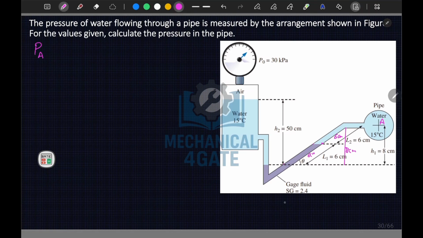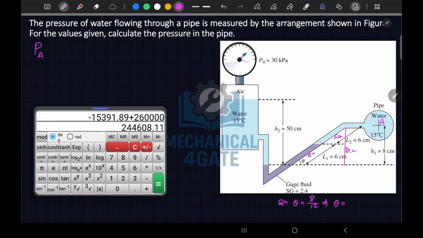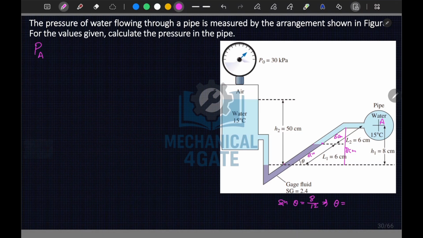So I can write sin theta, I should use sin theta here. Sin theta is equal to perpendicular, 8, upon hypotenuse, 6 plus 6 is 12. So from here we can find theta is equal to sin inverse of 8 divided by 12, which is 41.8 degrees.